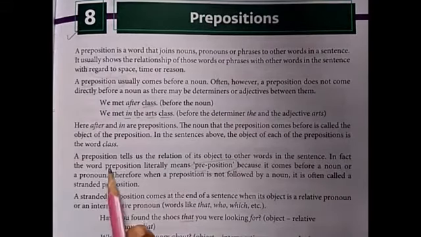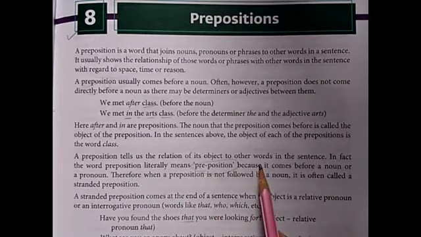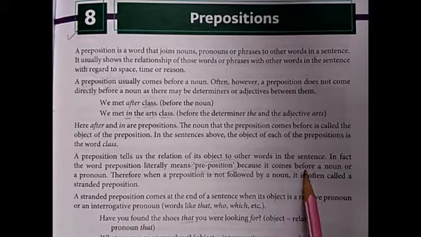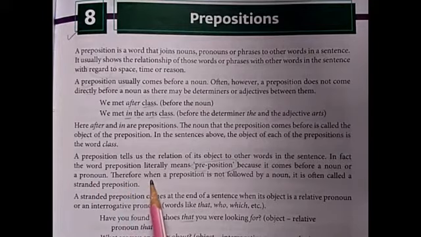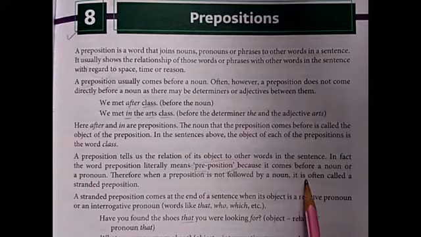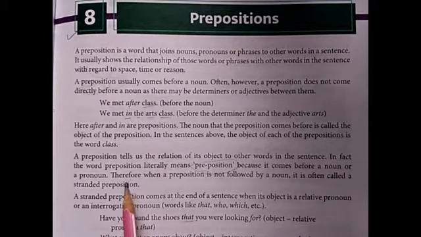In fact, the word preposition literally means placed before, because it comes before a noun or a pronoun. Therefore, when a preposition is not followed by a noun, it is often called a stranded preposition.